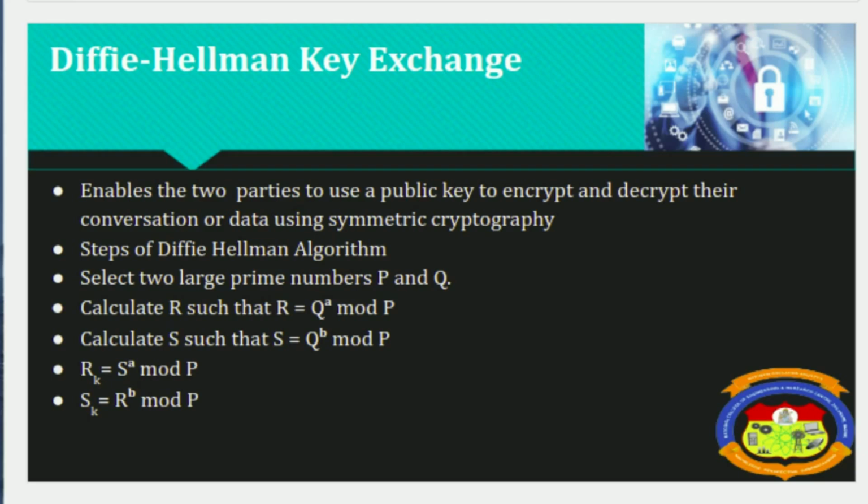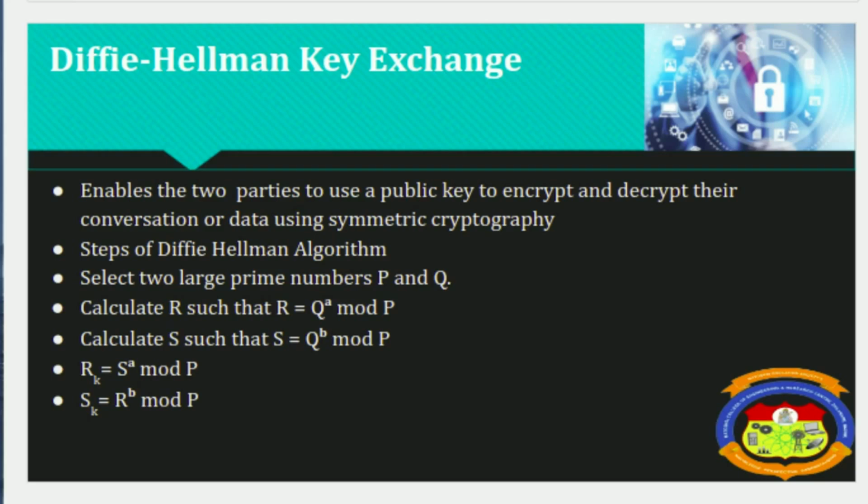If Rk is equal to Sk, then Raj and Sam can agree for future communication. That is called the key agreement algorithm. We have Rk is equal to Sk is equal to K, hence K is called the symmetric key. It can avoid the man in the middle attack by creating one discrepancy. Hope you understand the steps involved in the Diffie-Hellman algorithm.